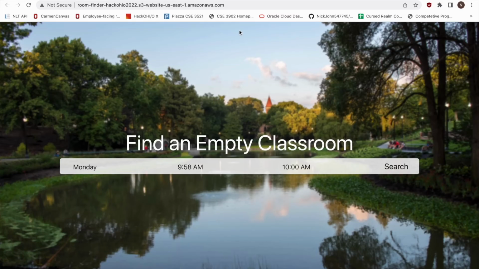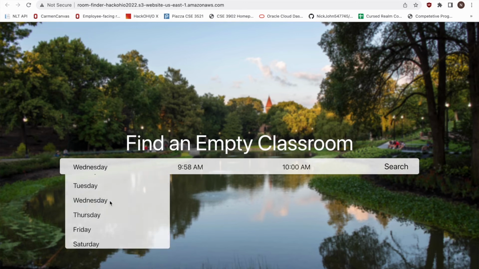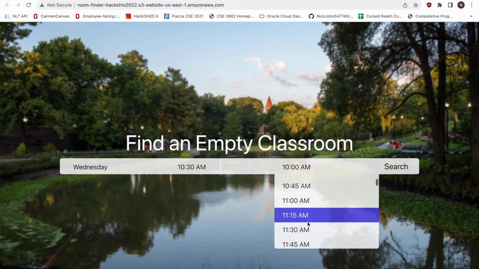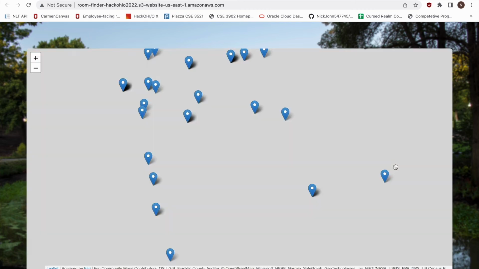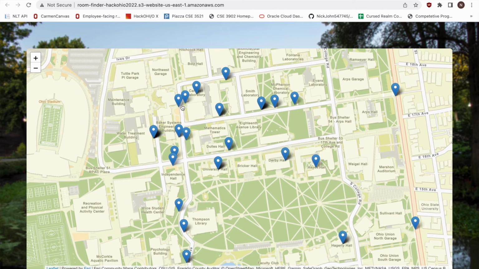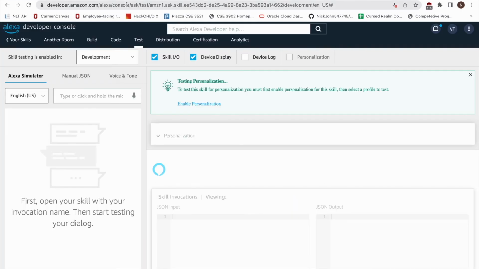This is our website to find an empty classroom. You simply enter the day of the week you want to find one, enter the start time, and enter the end time of your proposed reservation and click search. Then you can see all across campus the different locations and the different room numbers that are available during that time frame. Now this is our Alexa simulator.